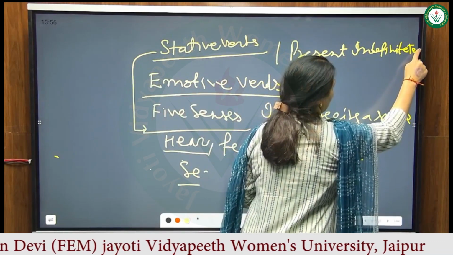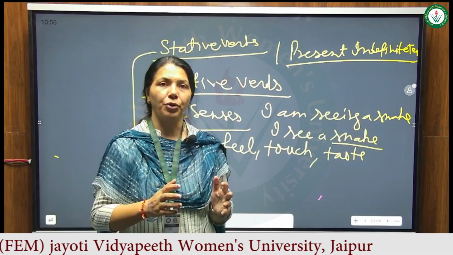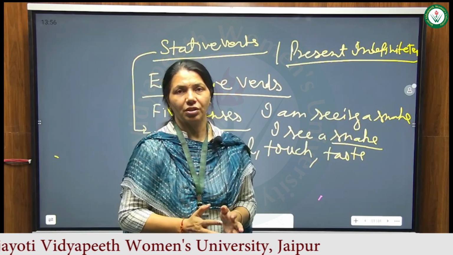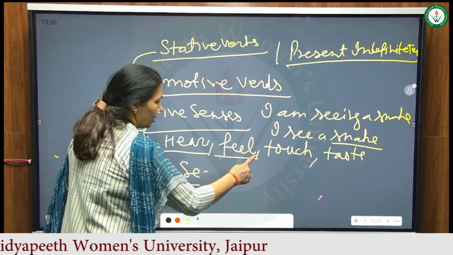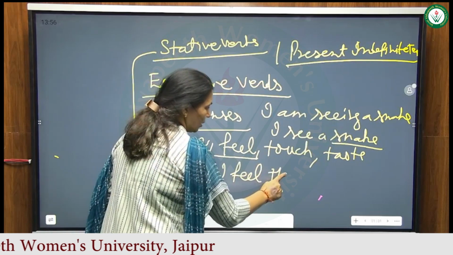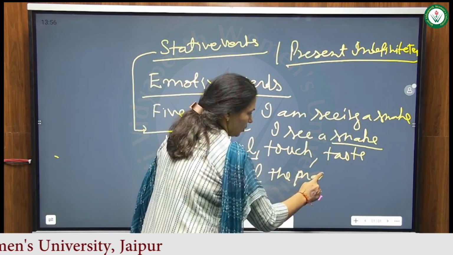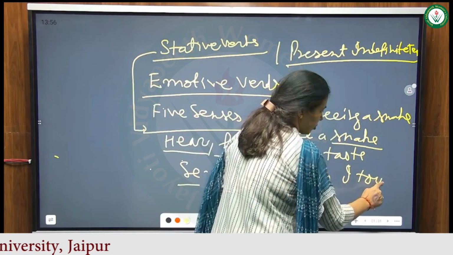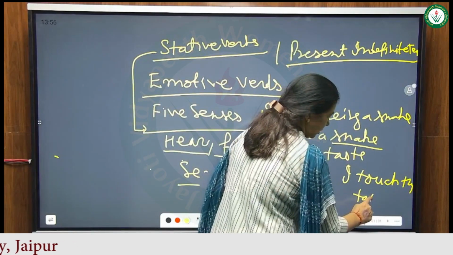Now let's make sentences of this. I feel the pain. I touch the table.